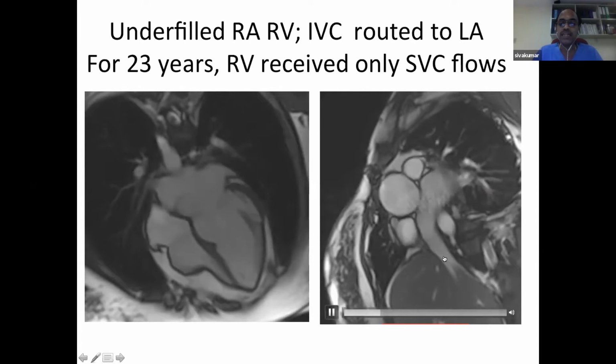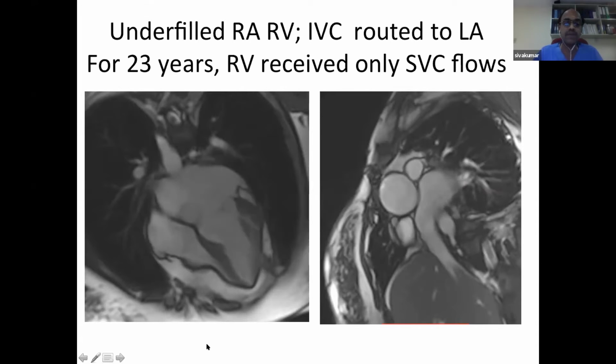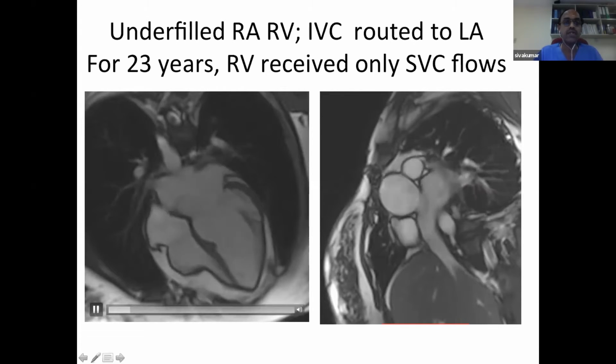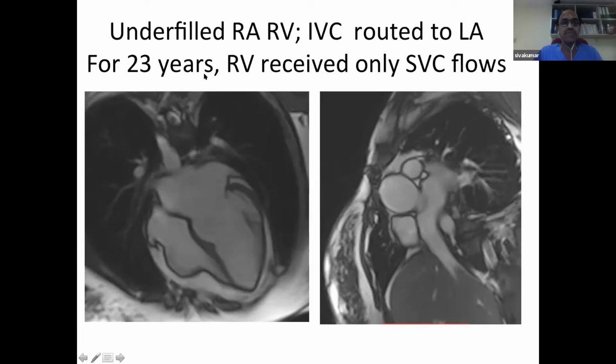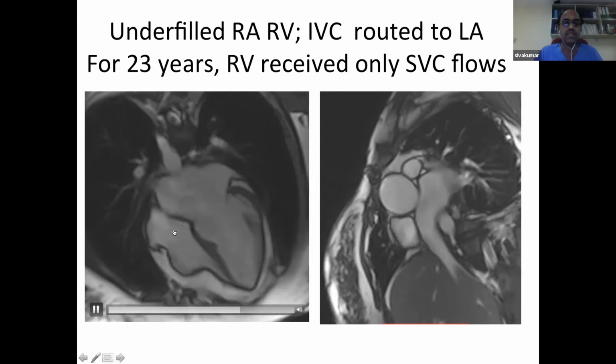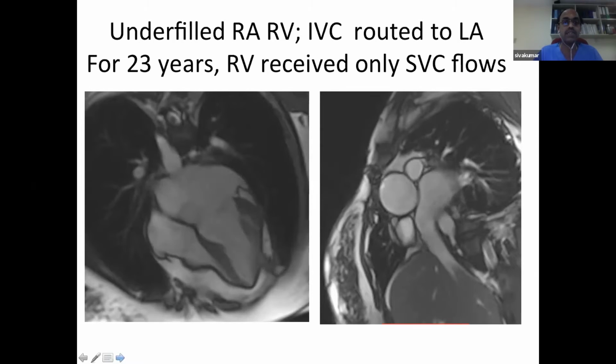Sagittal view shows the entire inferior vena cava is committed to the left atrium. So basically, during the surgery, the ASD was patched in such a way that inferior vena cava was directed to the left atrium, but it was not recognized till she turned 25 years. So for 23 years, the right ventricle has been receiving only superior vena caval flows, and that explains the hypoplasia of the right ventricle.